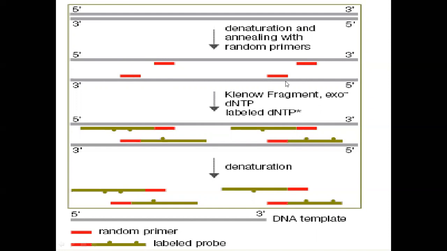So these red ones are called what? Random primers. Then you have Klenow fragment and exo, dNTP, labeled dNTP. Okay. So you will be having all the material which is required for the extension of these primers. In the sense, this particular small sequence of primer is already attached to the DNA. Now the further part of the DNA has to be sequenced.